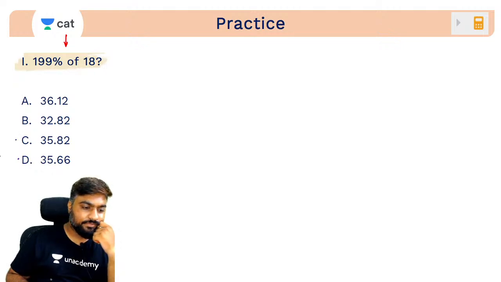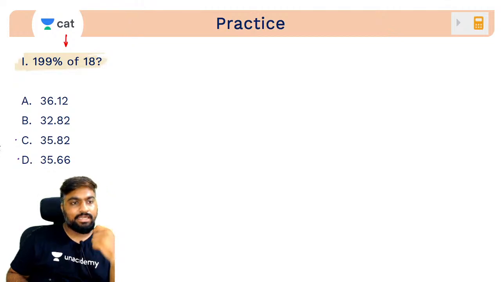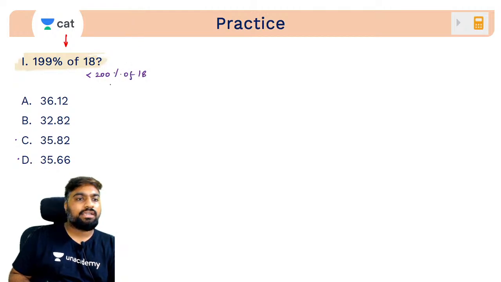Again, what's the deal? 199 percentage is going to be less than 200 percentage of 18. Correct? 200 percentage of 18 is what? 36. Less than 36, 36.12 can't be our answer.